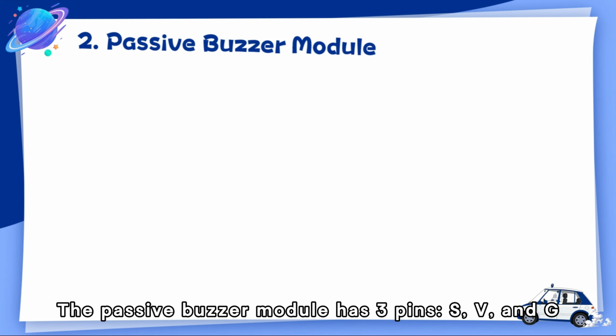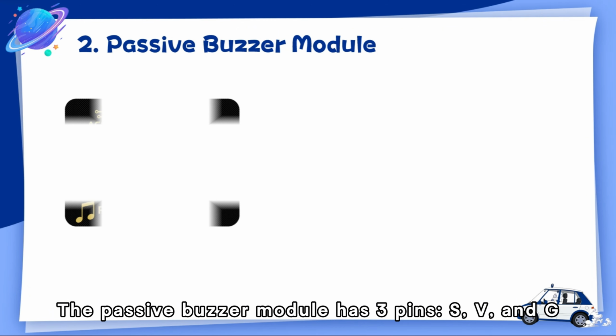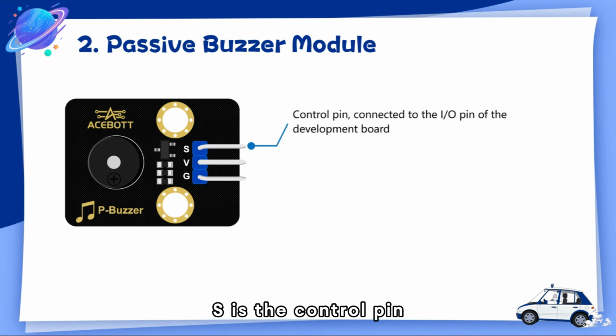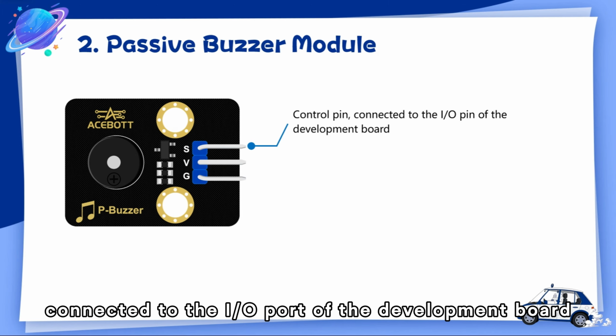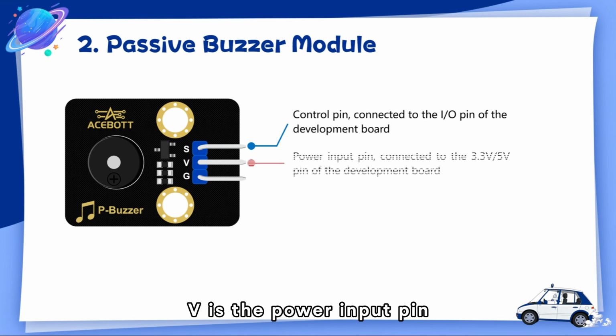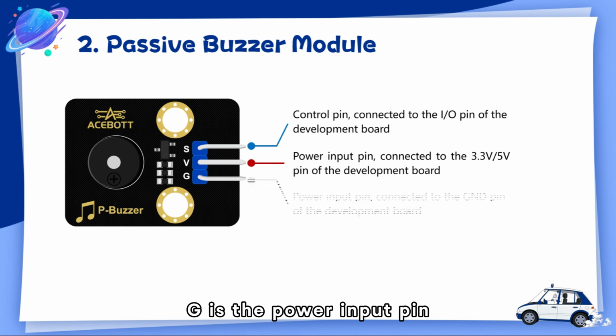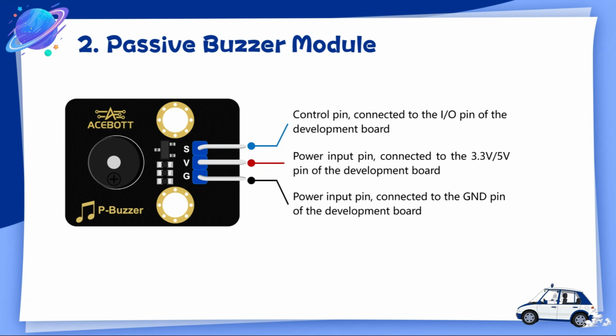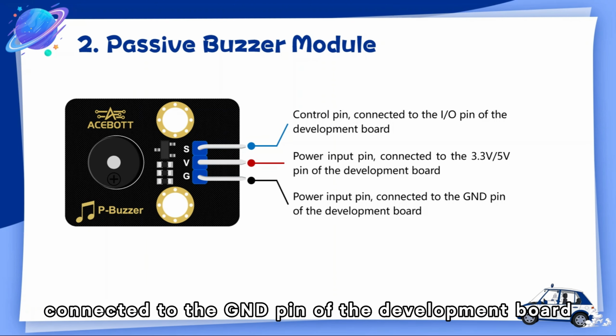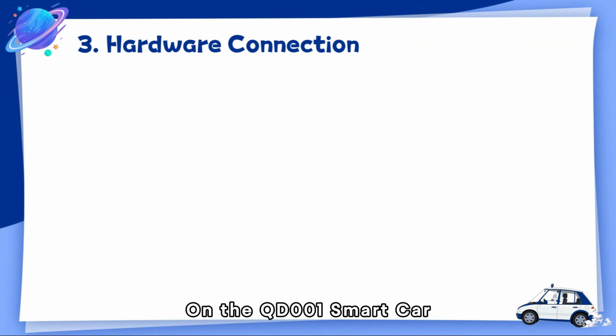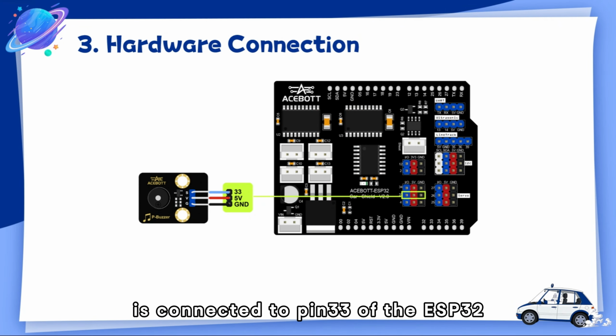The passive buzzer module has 3 pins, S, V, and G. S is the control pin, connected to the I/O port of the development board. V is the power input pin, connected to the 3.3 volts or 5 volts of the development board. G is the power input pin, connected to the GND pin of the development board. On the QD001 Smart Car, the S pin of the buzzer is connected to pin 33 of the ESP32.